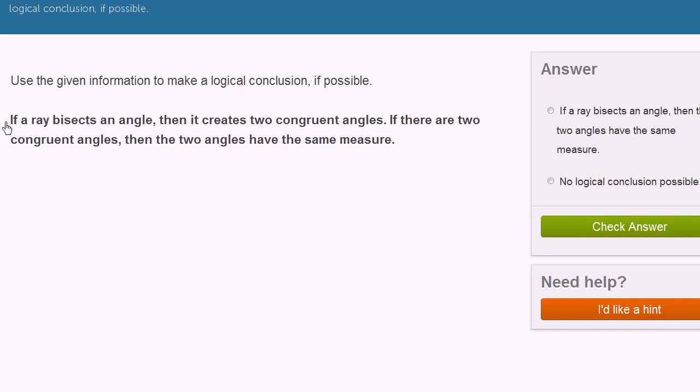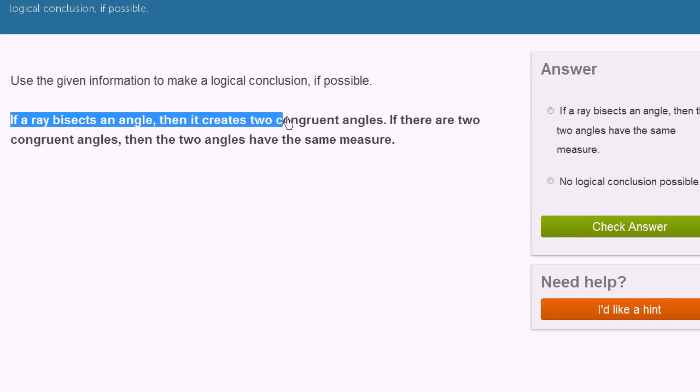So this first sentence says, if a ray bisects an angle, then it creates two congruent angles. But then the next one says, if there are two congruent angles, then the two angles have the same measure. So if a ray bisects an angle, there are two congruent angles, which the next sentence tells us have the same measure. And that's this statement here: if a ray bisects an angle, then the two angles have the same measure.